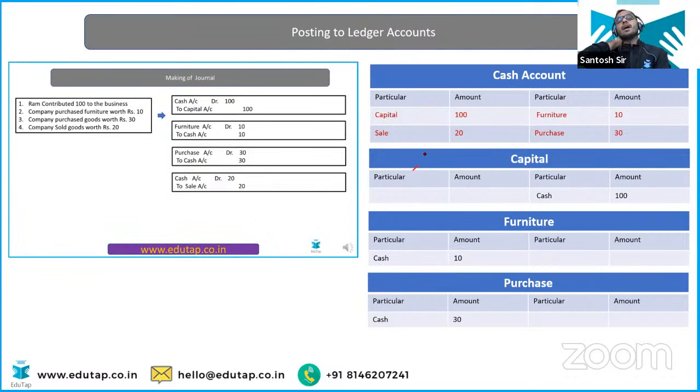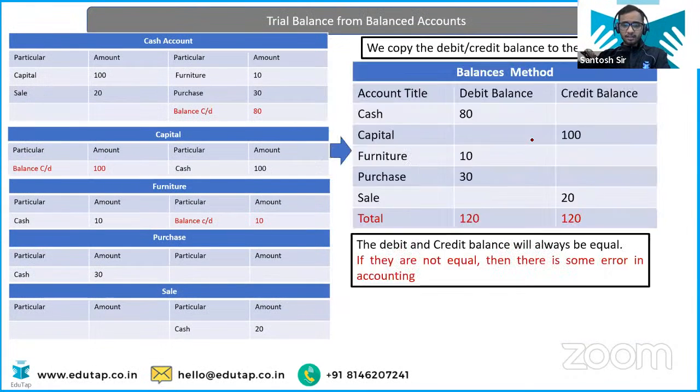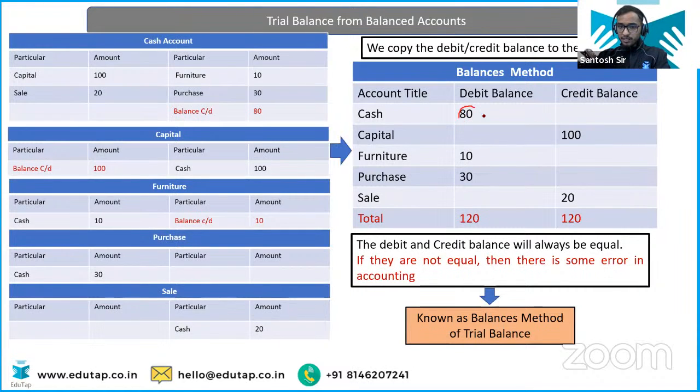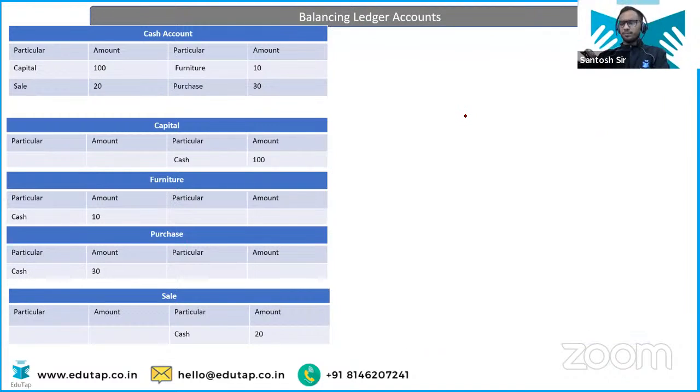So we have this cash account, in which on the debit side we have capital and the sales, and on the credit side we have the furniture and the purchases. So total of debit is 120 and total of credit is 40. What is the balance of debit amount? Obviously 120 minus 40, that is 80. Now let's look at the answer. See, debit balance is 80. Got it?